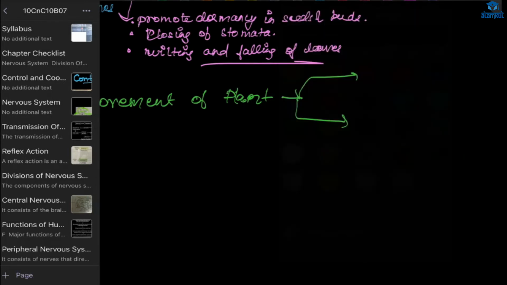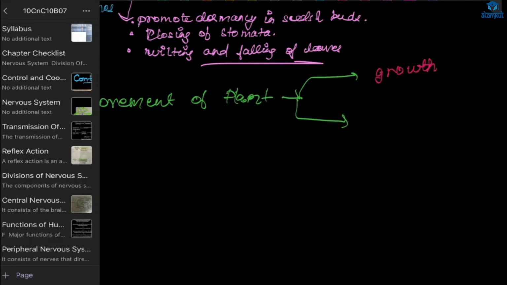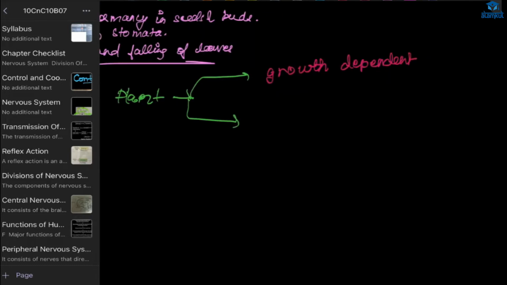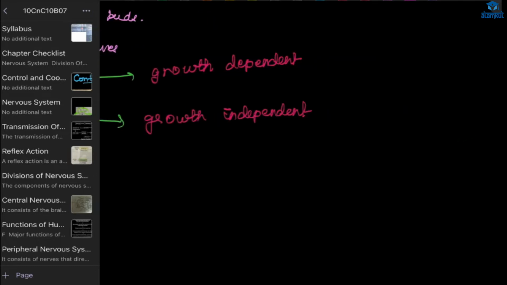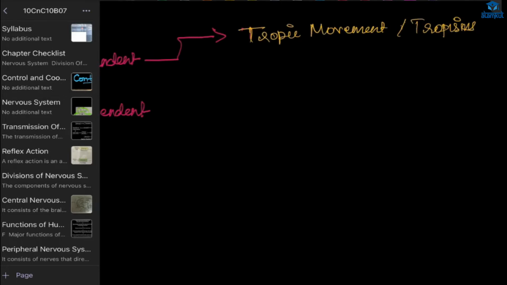Okay, I'll tell. One is growth dependent, the other is growth independent. The growth dependent one is also known as trophic movements or trophism. And here also two types: positive trophism and negative trophism.